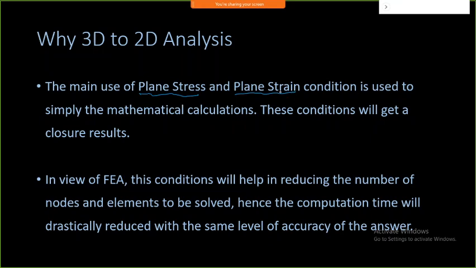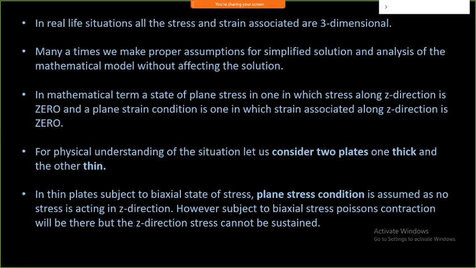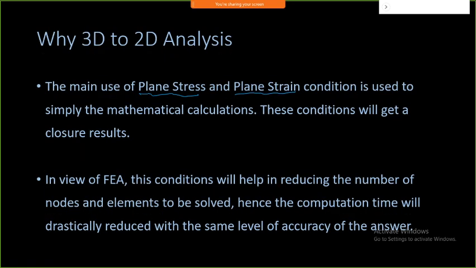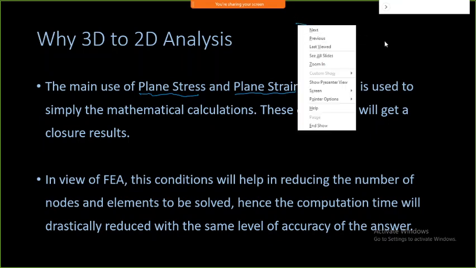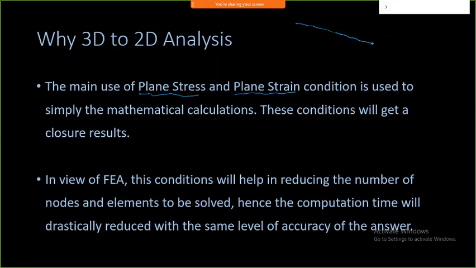Plane stress and plane strain are conditions typically used to reduce the number of equations required for 3D analysis and convert that 3D analysis into 2D analysis. That is what is called plane stress and plane strain conditions. In these conditions, you can look at some cases, like taking a simple typical example of a beam. So this is my beam.